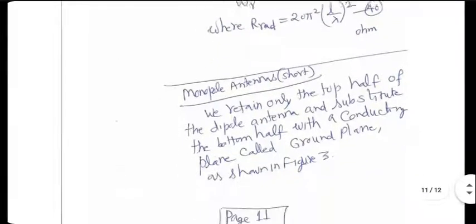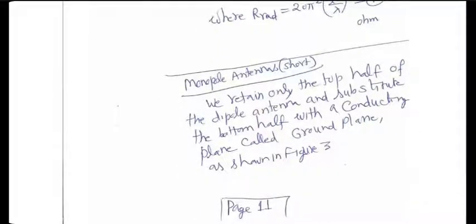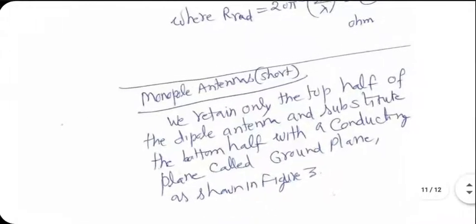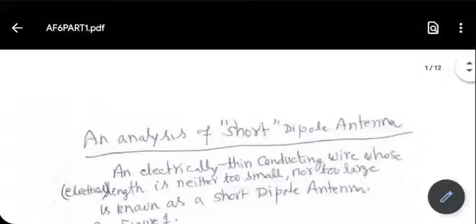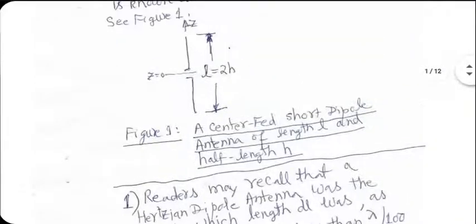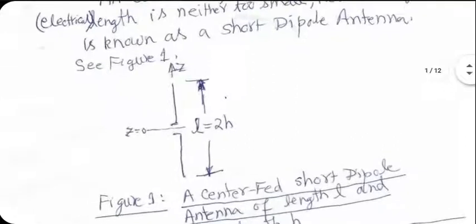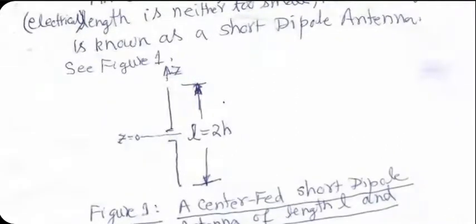Now, another antenna which is equally popular is the monopole antenna. What we do here is take the dipole antenna, remove the bottom half completely, and put a metallic plane in which the top half is dug in and soldered.